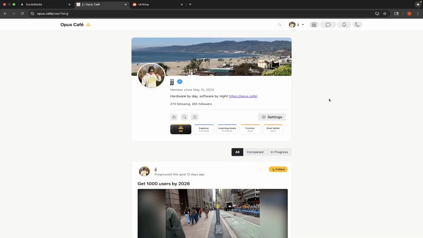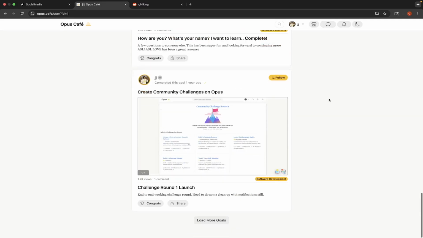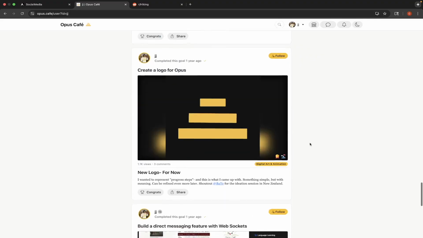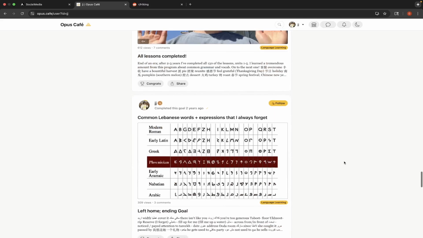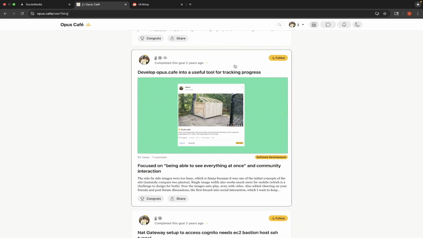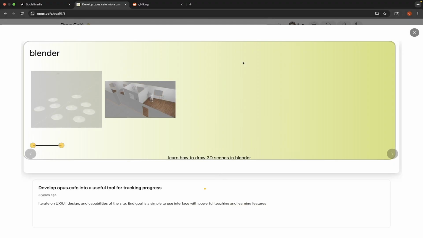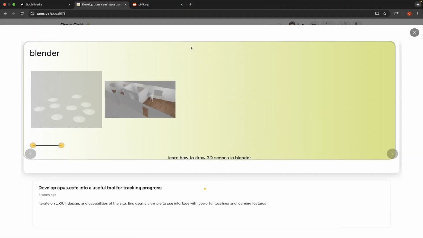Again, everyone's going to tell you just do it from the beginning, but that's not always a possibility, especially when you're creating something novel. So to give you guys kind of an idea of this, I documented the actual build of Opus, just the goal display part, because the goal display is something I went back and forth so many times on. Let's kind of look at the history of that really quick. This was the first goal design 3 years ago. This is June 14th, 2022.